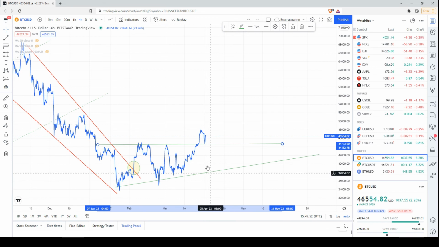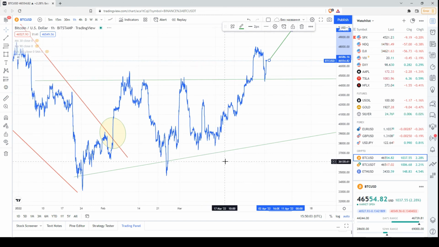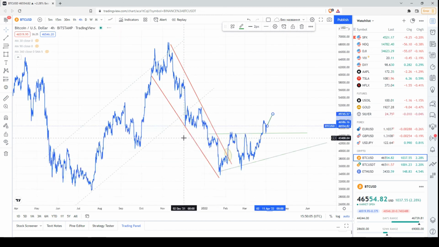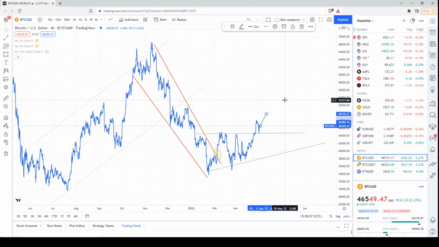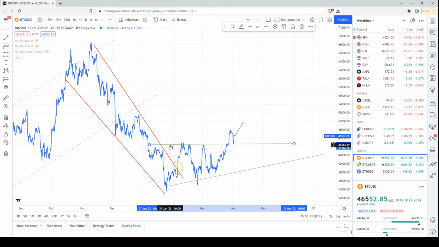So this is a critical moment. If the price surpasses this local high, then we will receive another bullish signal in the shorter time frames, for example, in the 1-hour chart, and we may expect some kind of acceleration of this price rebound. So this is a very important level, the level of the previous local highs that I will keep an eye on.